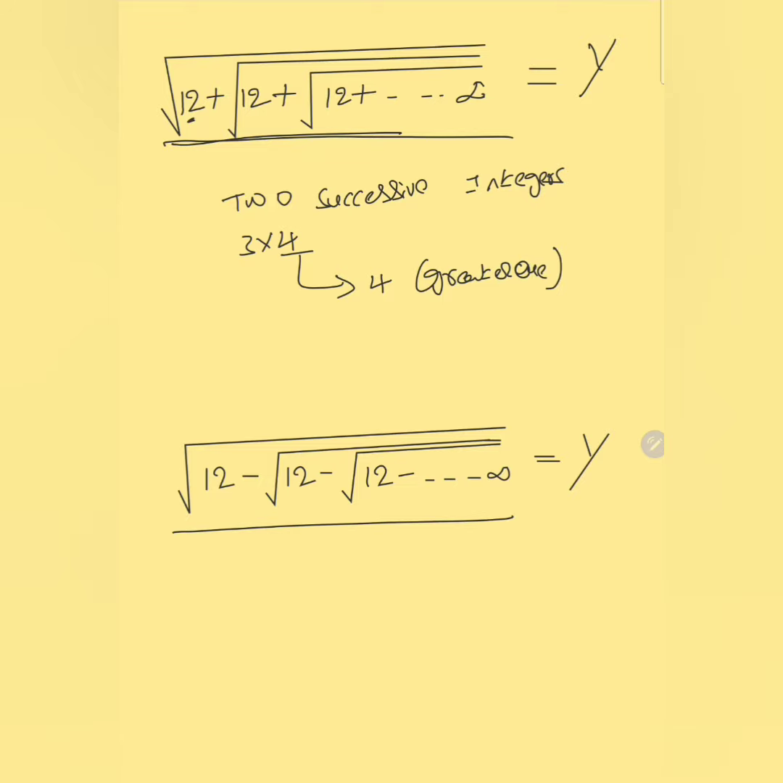You can observe this question. It is a negative series. You can also write 12 as two successive integers. Here the answer is 3, because 3 is the smaller one.